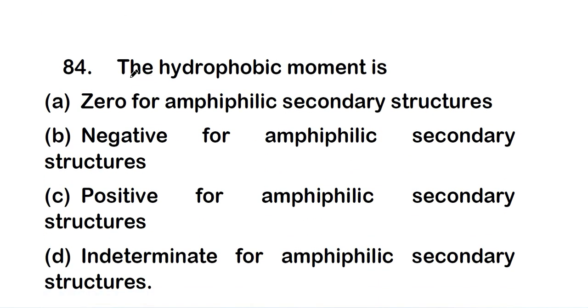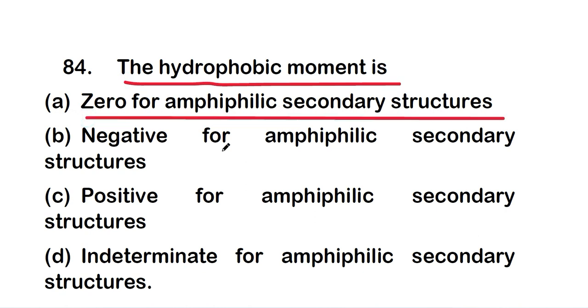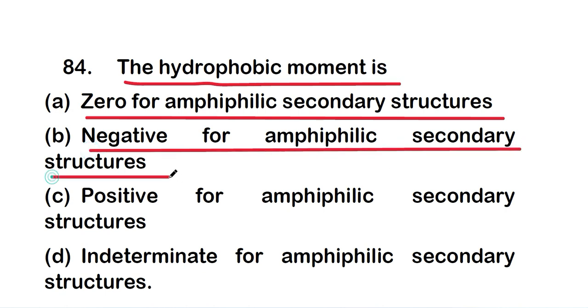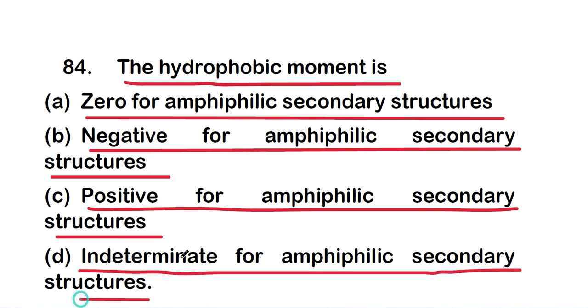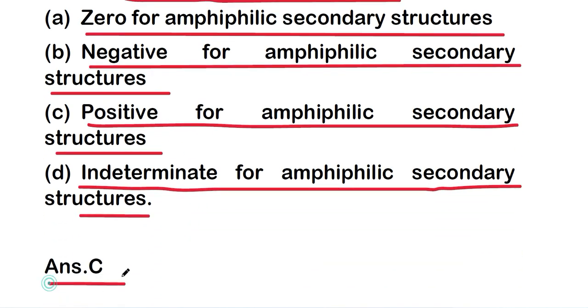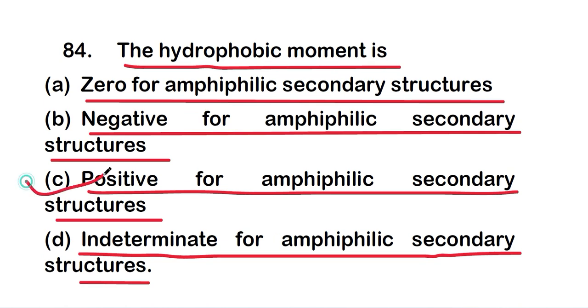Okay, so next question. The hydrophobic moment is option A, 0 for amphiphilic secondary structure, or option B, negative for amphiphilic secondary structure, or option C, positive for amphiphilic secondary structure, or option D, intermediate for amphiphilic secondary structure. And the right answer is option C, positive for amphiphilic secondary structure.